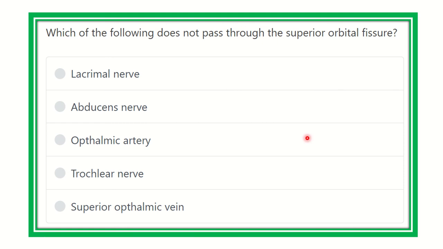Here is the question: which of the following does not pass through the superior orbital fissure? It is a direct question, there is no scenario. We know that the superior orbital fissure is a fissure located in the base of the skull, and different structures pass through it. Now we have to find out which structure does not pass through the superior orbital fissure.